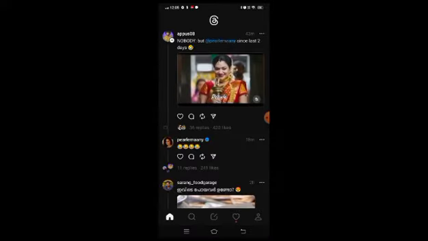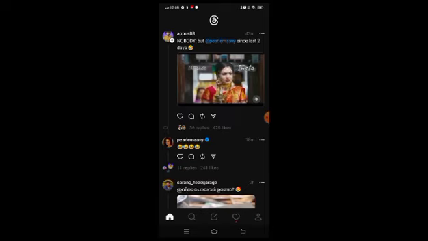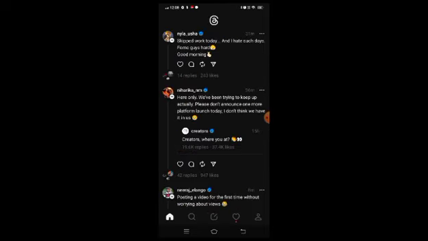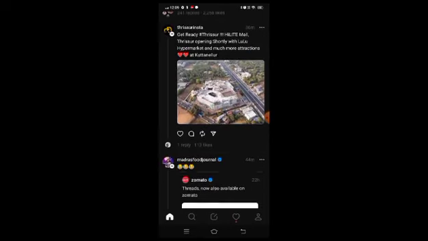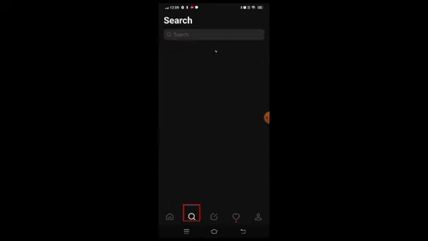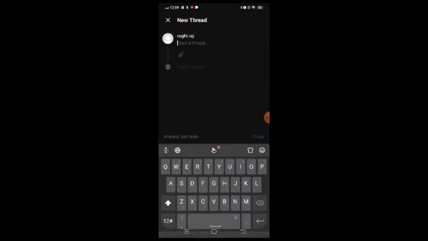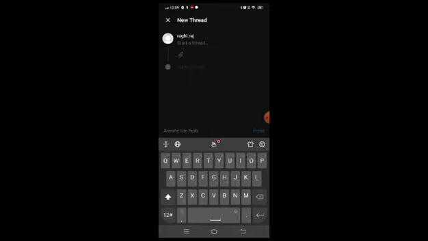So now you are on the home page. Here you can scroll down to refresh the page and view different posts. So these posts can be from people you follow or suggested posts. You can also search for and follow different people by clicking on the search icon. So to follow someone, simply search for the username and click on it. So when you click here, it is where you can compose your own thread. So this is the space where you can type up to 500 characters long and post it.